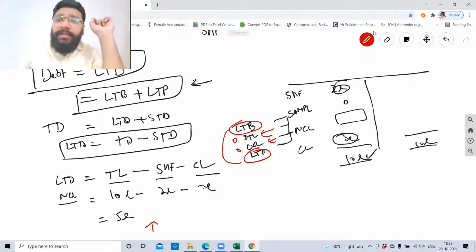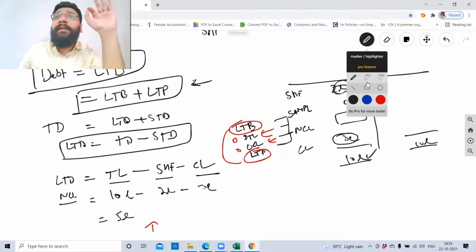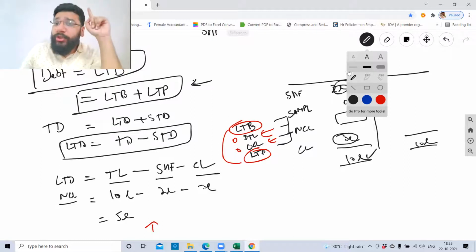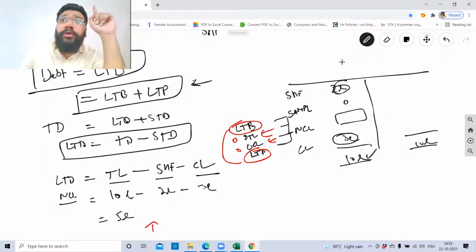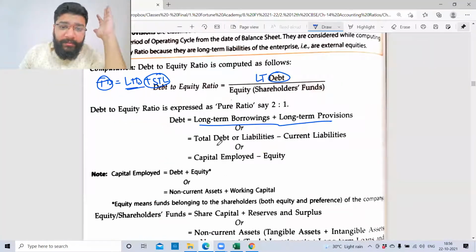Guys, the financial statement chapter, what we worked out in the last class and what you have studied in regular class, is going to play a significant role in your ratios chapter, as well as in term 2, where we are going to do your tools of financial statement. There also, we will be playing with the financial statement only. So this is going to be clear, guys. You cannot ignore financial statement. We have spent around 10 to 12 hours on the financial statement in the regular class. Right? Next.